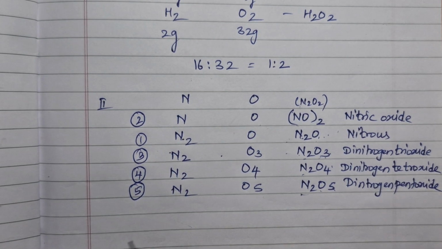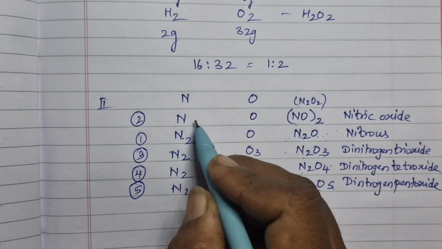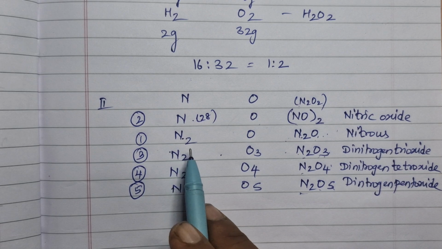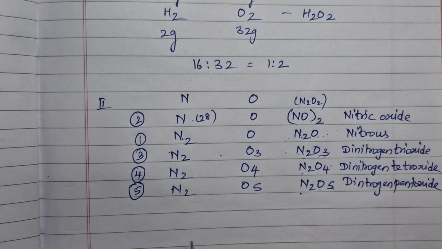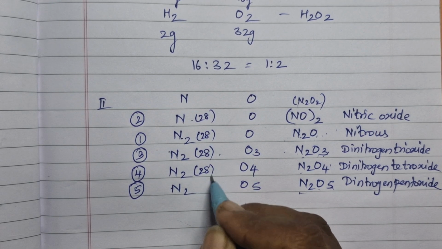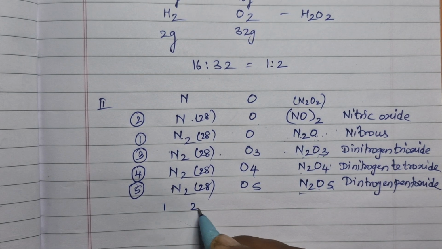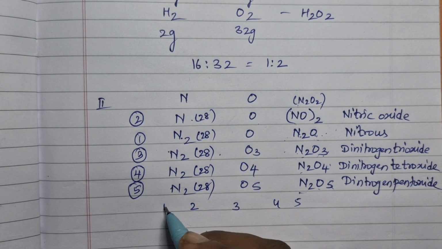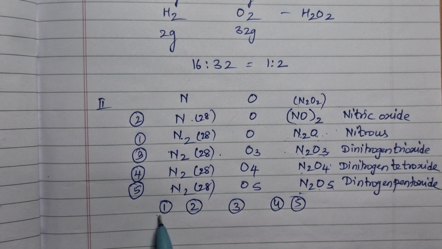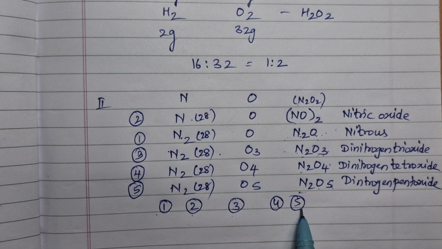So if I write the mass, in all the cases, this is the first one, nitrogen 2, so let me put it as 28. One atomic mass, atom mass is 14. So here everywhere it is 28. So the amount of nitrogen is fixed. Now let us see oxygen. Let me write the ratios 1, 2, 3, 4, 5. These are the compounds, namely nitrous oxide, nitric oxide, dinitrogen trioxide, dinitrogen tetroxide, dinitrogen pentoxide.